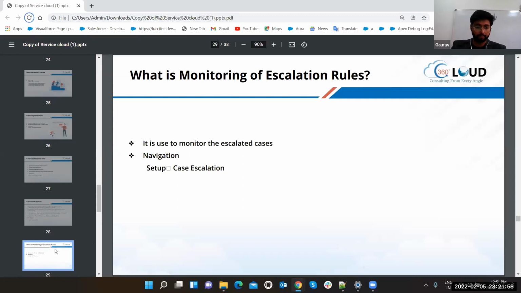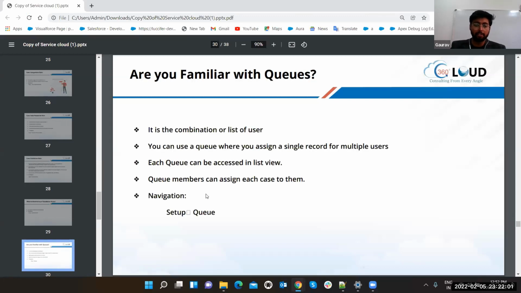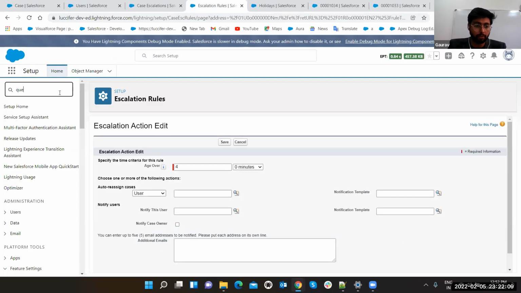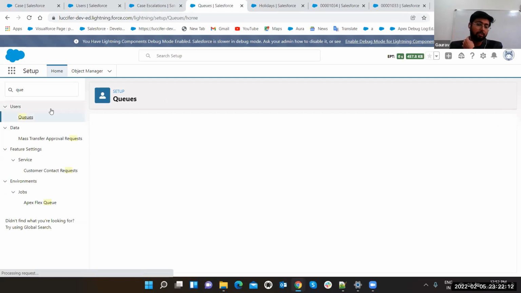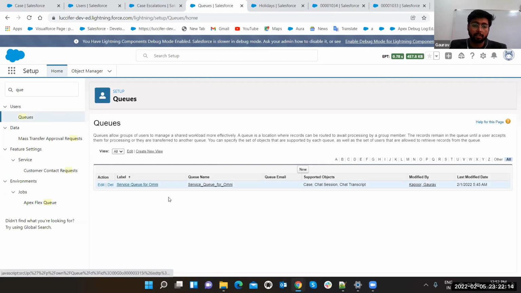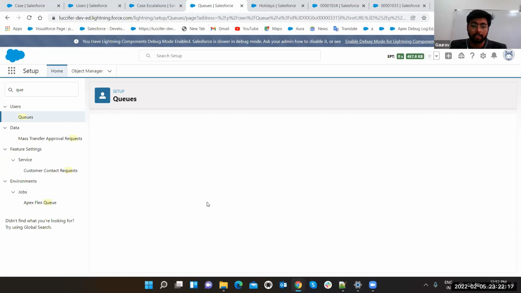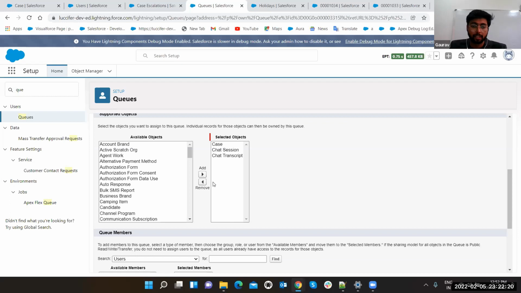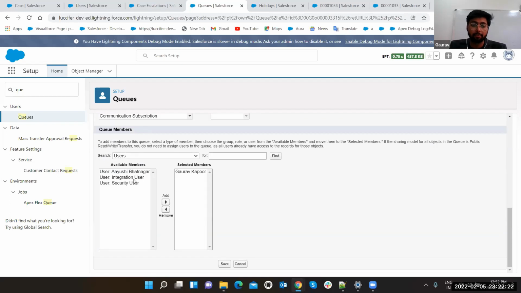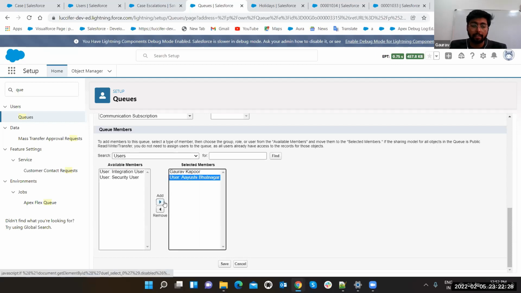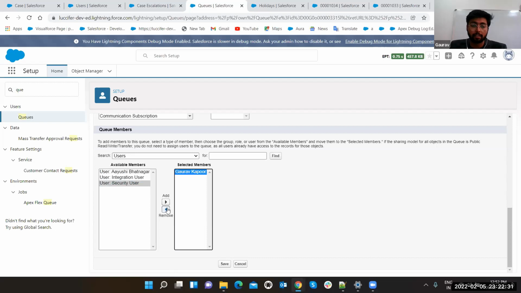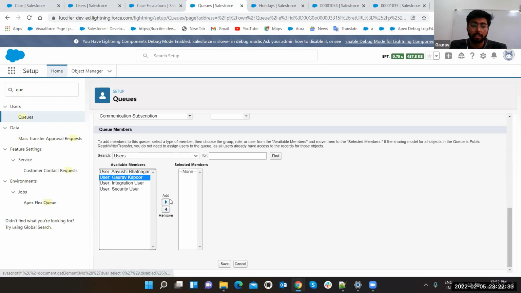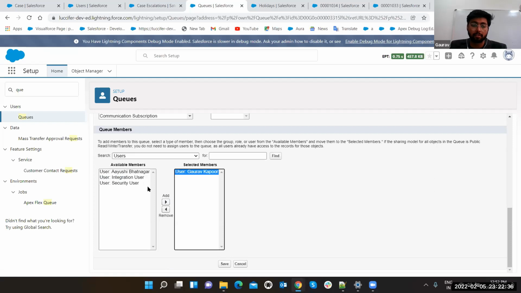Let's get back. Are you familiar with queues? We discussed queues in Sales Cloud also. Let me show you now. As I told you, search for queue. Click on it. You can create new also. Edit. These are the available members, the users, which you can put here. I can add any user here, I can remove any user. I can remove myself, but then if it is blank, nothing is related to this.